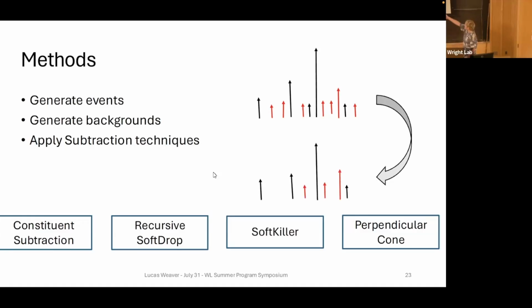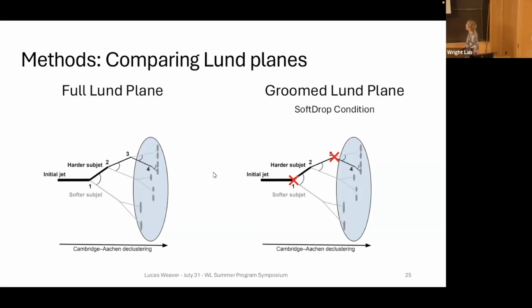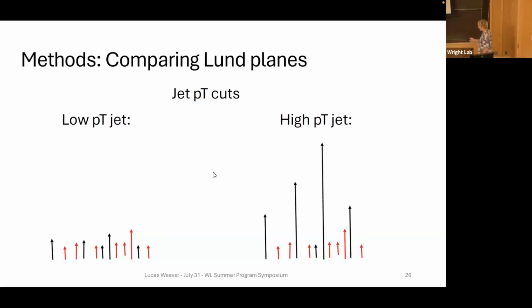Once we apply the subtraction techniques, it gives us a new subset of particles. Then we compare the Lund planes from the true event and the recovered event to see how well they're doing. One trick that we use when comparing the Lund planes is we look at the full Lund plane, which is what we discussed before, and the groomed Lund plane, which is where we apply the soft drop condition. Basically, for each splitting, if the splitting is too wide an angle, we discard it because we assume that splitting is actually from background radiation. So that gives us only closer angle splittings. And then we also look at jet momentum cuts, because low momentum jets are difficult to separate from the background, while high momentum jets easily stand out.